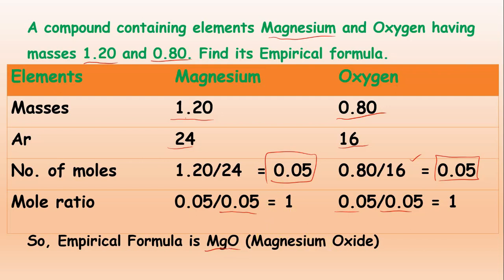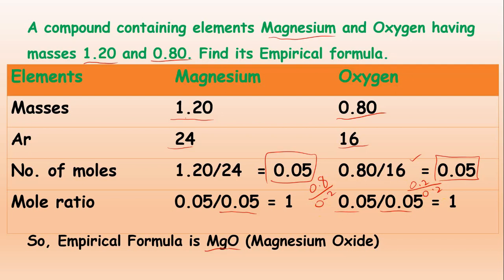For example, say suppose the answers we have obtained are 0.8 and 0.2. So what will happen? 0.2 is the smallest number, so it will divide this number, 0.8 by 0.2, and it will divide itself also, 0.2 by 0.2. We will solve these types of questions in our upcoming lectures.